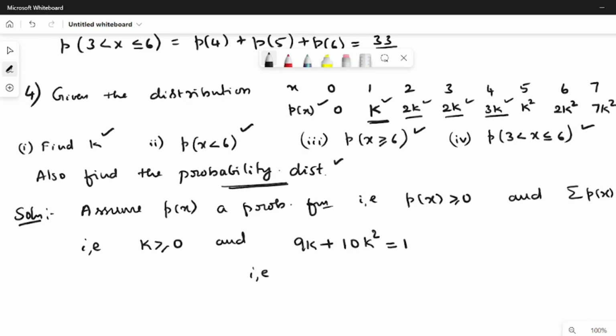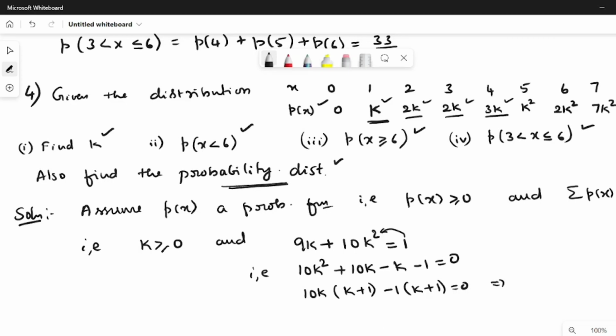So if we write this in order, 10k square plus 9k minus 1 equal to 0. I have just shifted this 1 to the left hand side. You can write 9k as 10k minus k. Taking 10k as a common factor, you get k plus 1, and taking minus 1 as a common term, you get k plus 1 equal to 0.